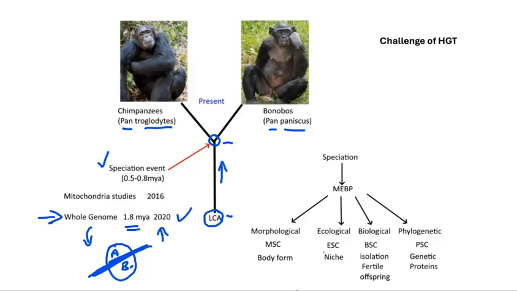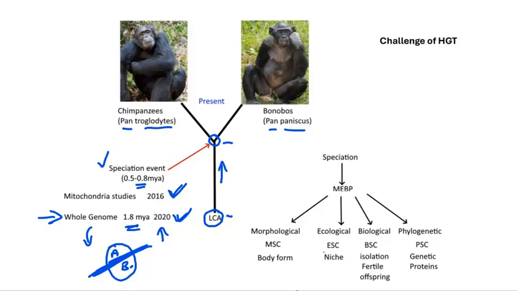So that study suggested that the speciation event was around 1.8 million years ago.